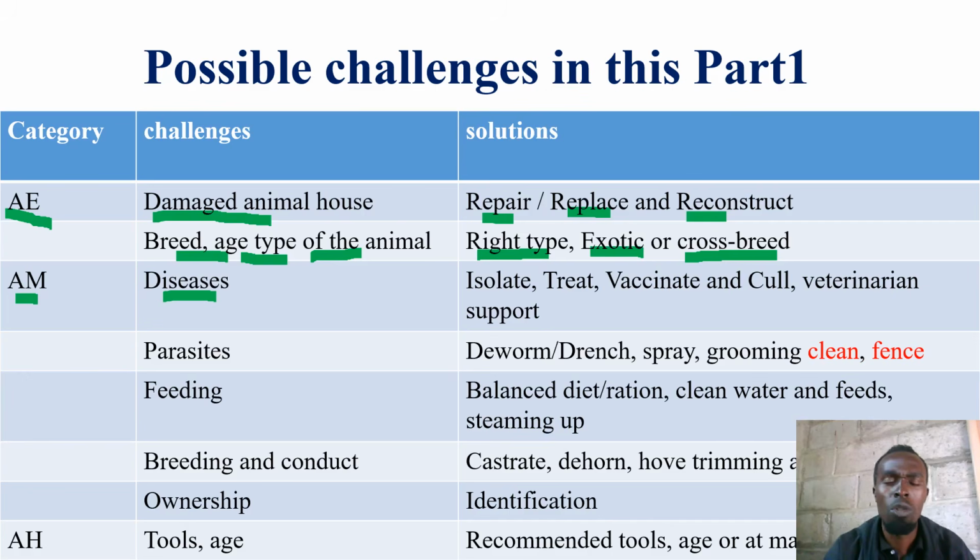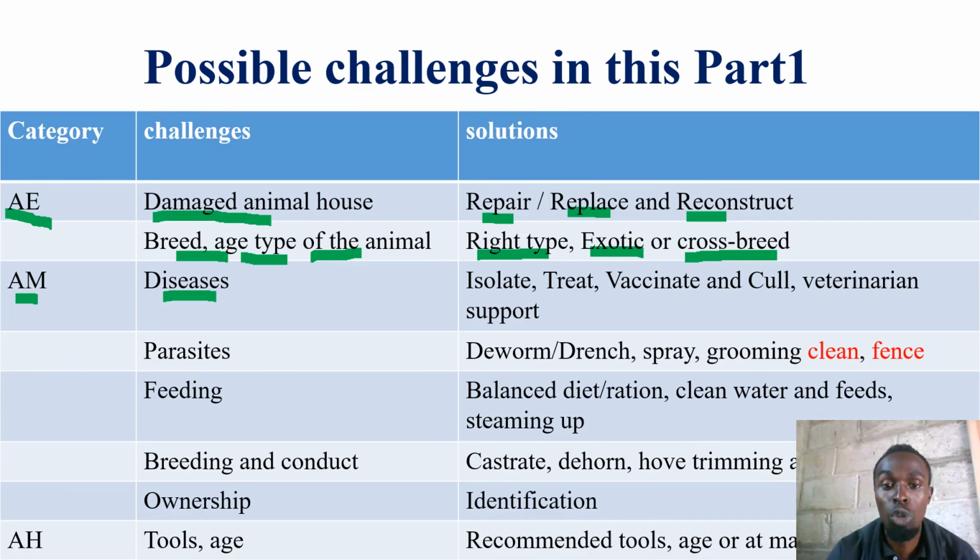For example, rough hair coat. Maybe, for example, the animal feels coldness. Maybe the animal is mild. Maybe the animal is showing weakness, has lost appetite. All those ones may be signs of disease infestation on the farm.